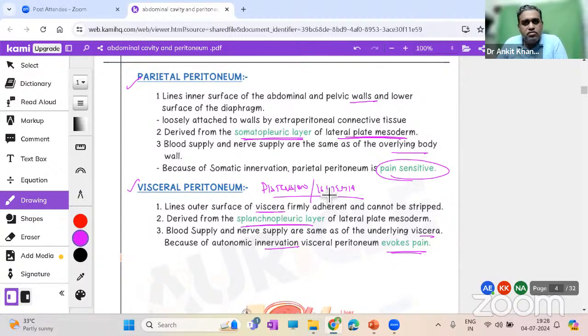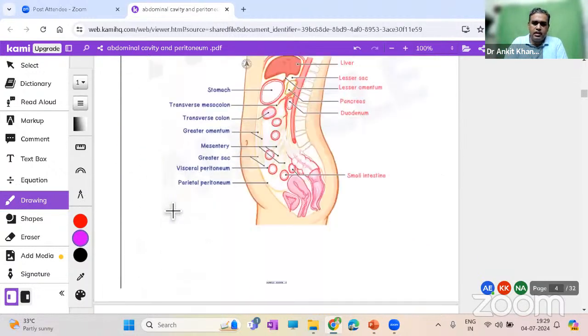In the case of viscera, they normally don't evoke pain. But when there is lack of blood supply to the viscera, then the viscera will cry of pain. That is when you will feel the pain. In the case of distension, suppose you have gas accumulating inside the gut, then you have pain. If you have any obstruction in the gut, then the proximal part of the gut will obviously dilate, and then there will be pain. So this is distension, and this is ischemia. These things evoke pain in the case of visceral peritoneum or viscera per se. This difference you should be very clear about.